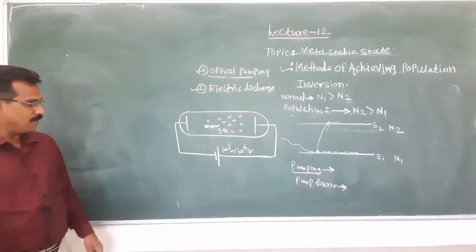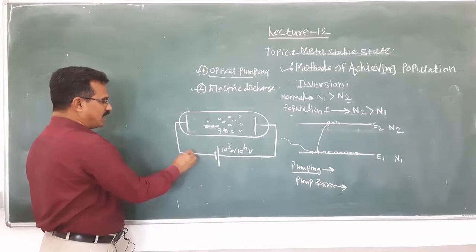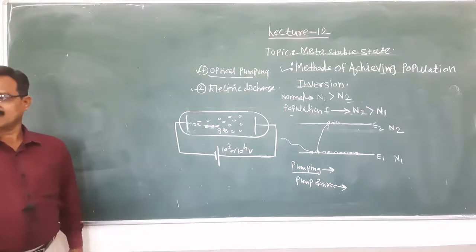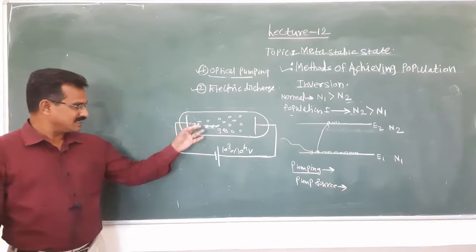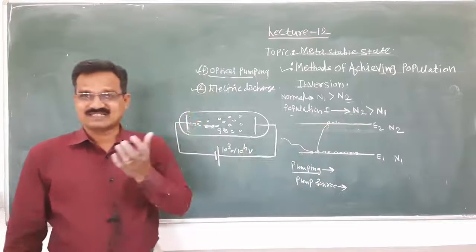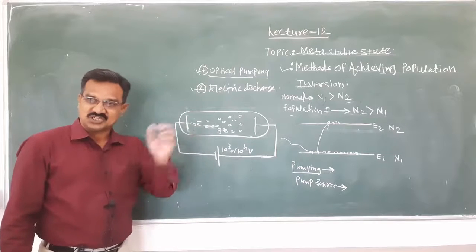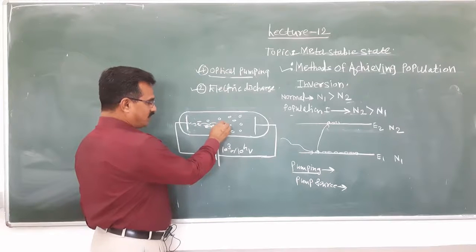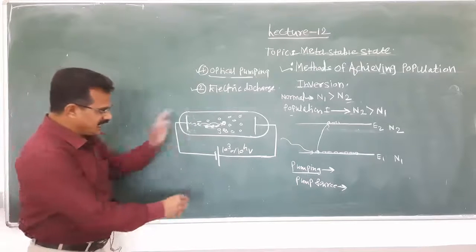Due to this high voltage, this electrode emits an electron, and since the other electrode is connected to the positive terminal, the electron is attracted by the positive electrode and accelerated. Due to the acceleration, its energy increases.